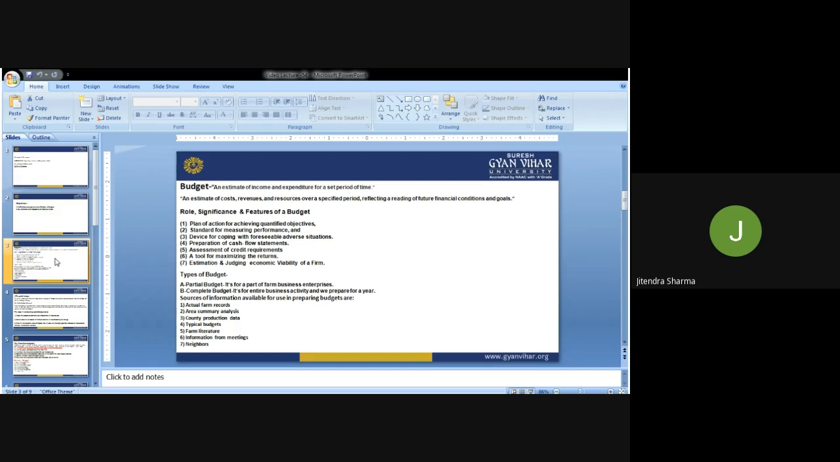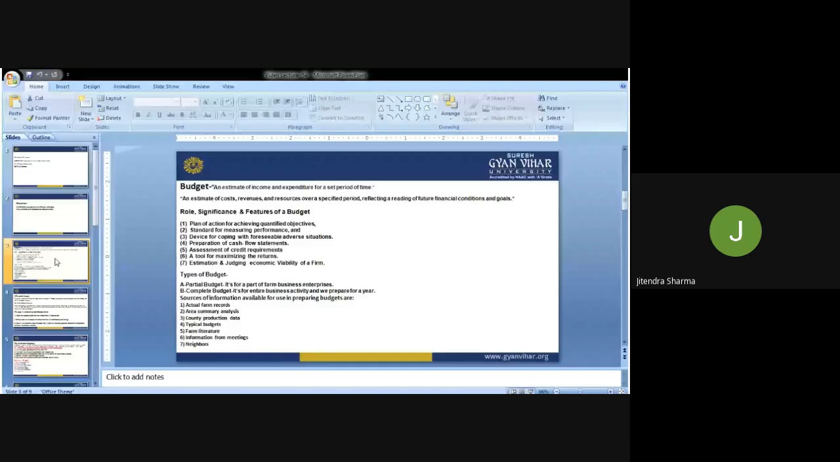Sometimes they can classify how they utilize those resources. It's an explanatory note which is available in the form of the budget.